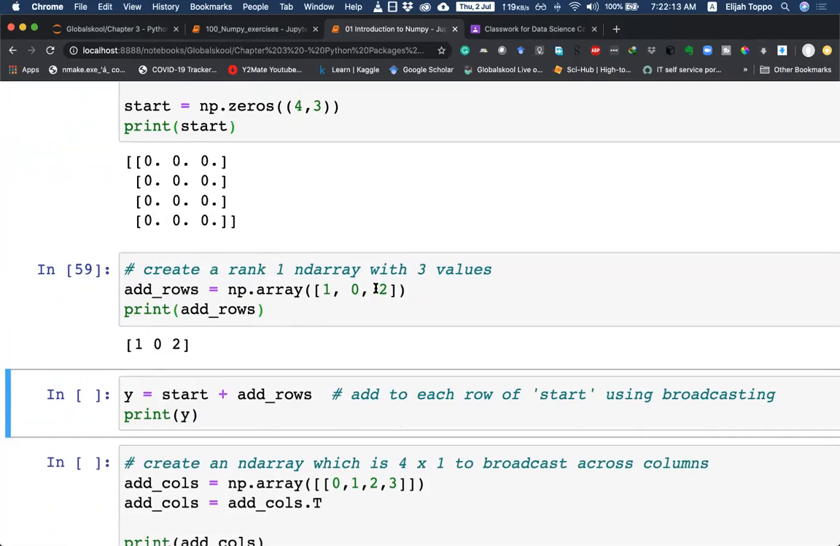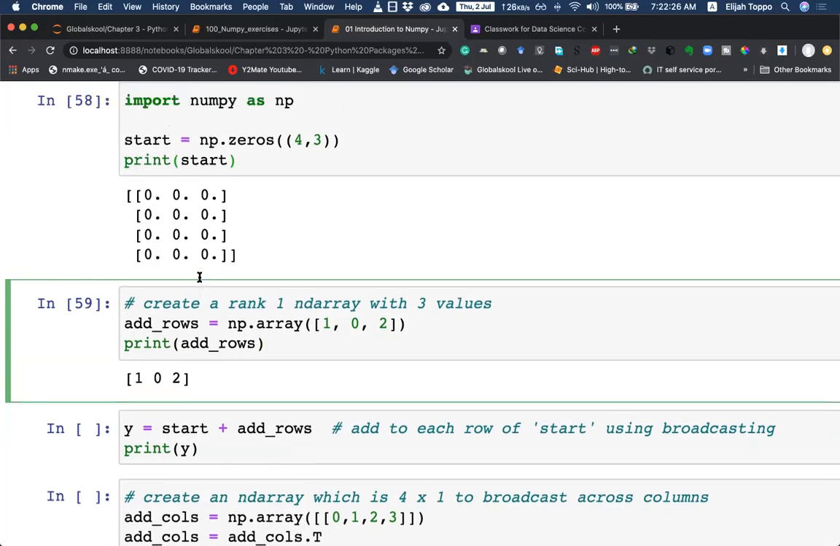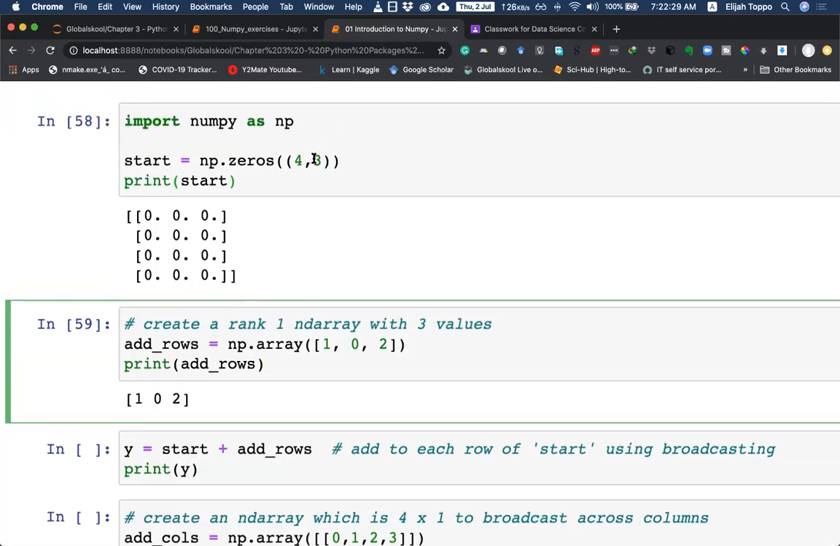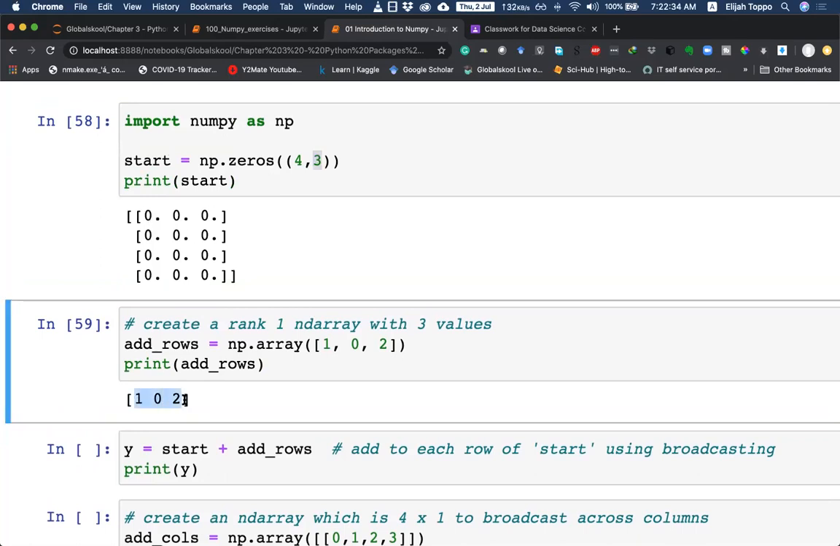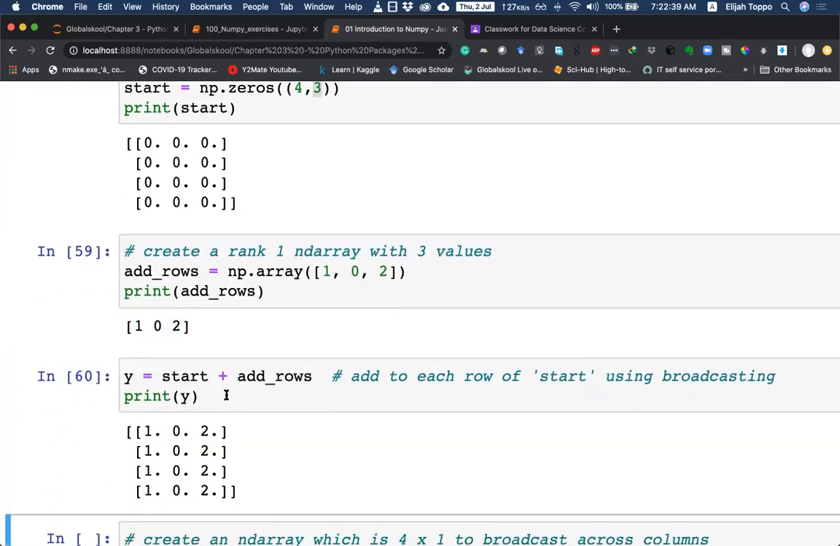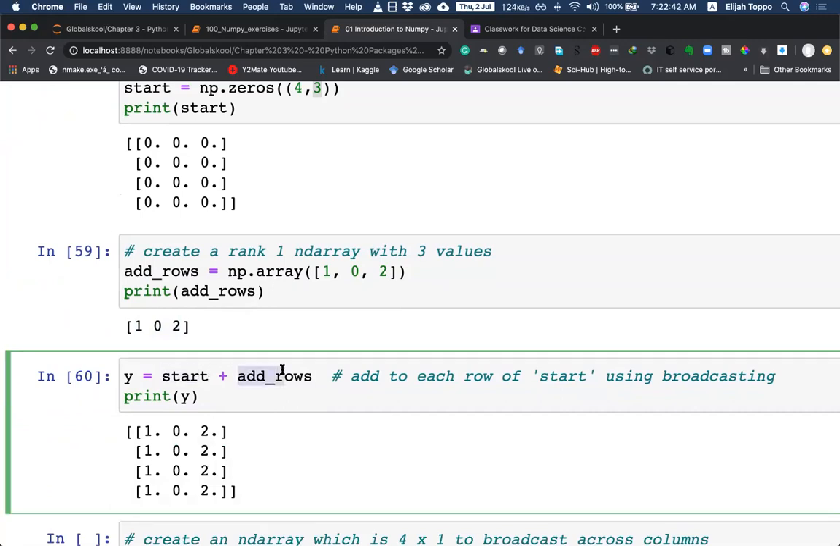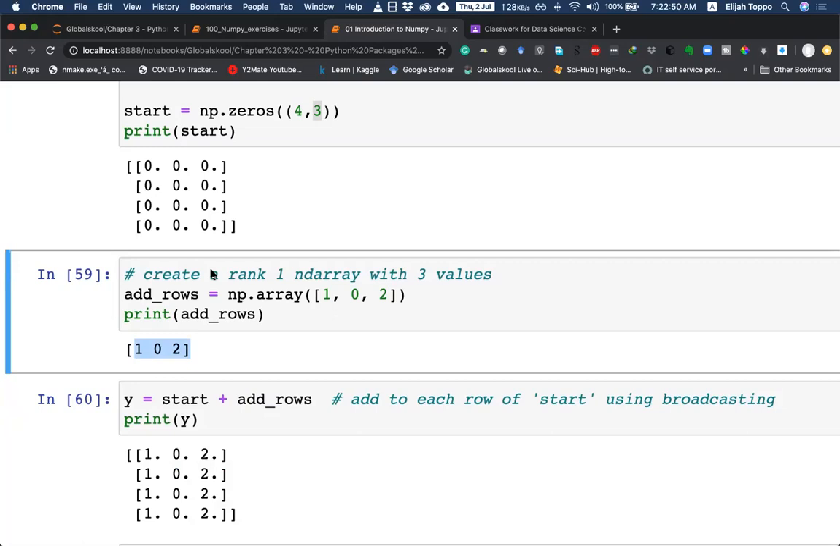So you see, inherently, this is not 1 row and 3 elements. This is a rank 1 array. Rank 1 array means there are just 3 elements. It doesn't understand in terms of rows and columns. But since here there were three columns, and here there are 3 values, it would add this in terms of rows. So let me try to add these 2 terms. When we take zeros and add rows, and sum them together, the operation of broadcasting happens, and 1, 0, 2 is added to each of the different rows here.